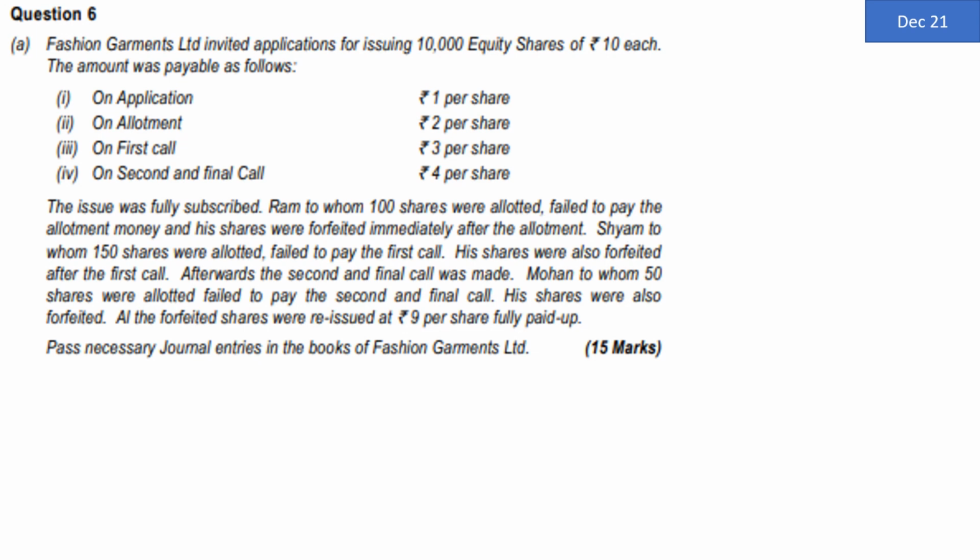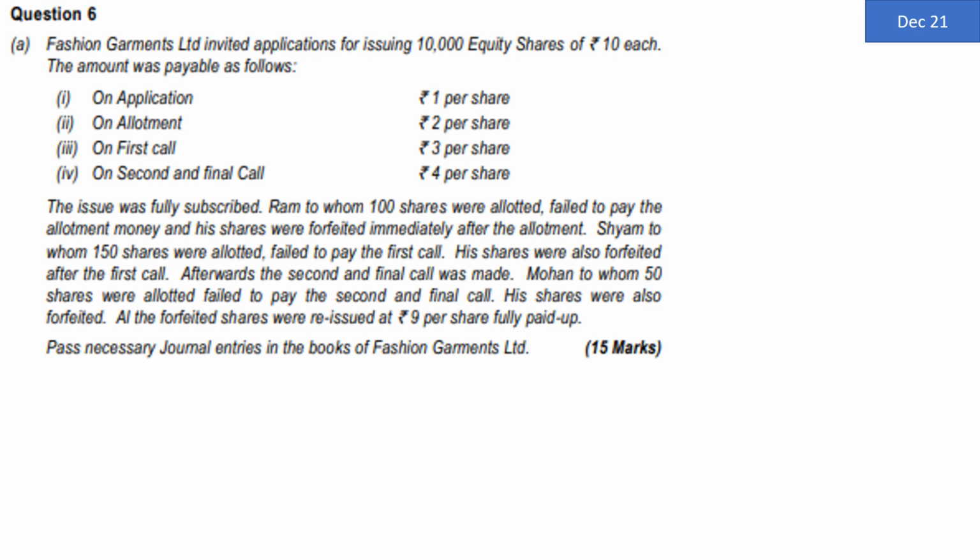Question number 6a. Fashion Garments Limited invited applications for issuing 10,000 equity shares of rupees 10 each. The amount was payable as under. On application, rupee 1 per share. On allotment, rupees 2 per share. On first call, rupees 3 per share. On second and final call, rupees 4 per share. The issue was fully subscribed.